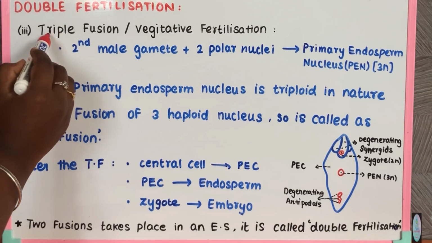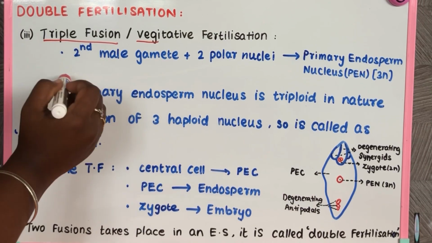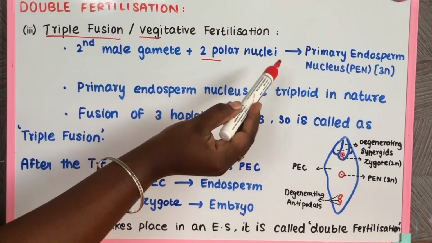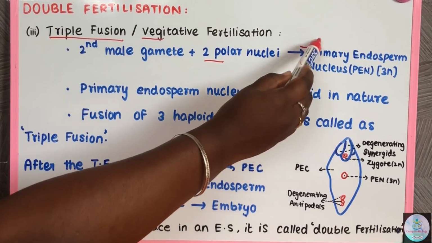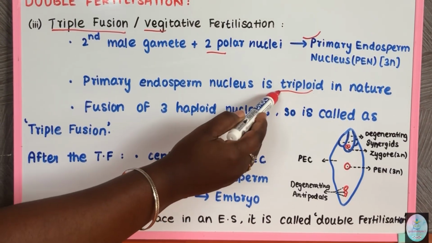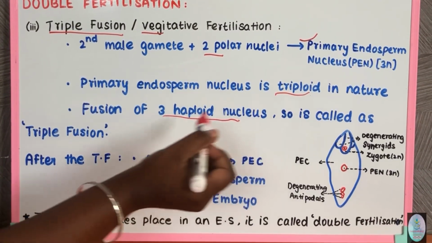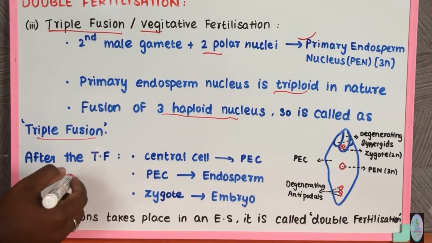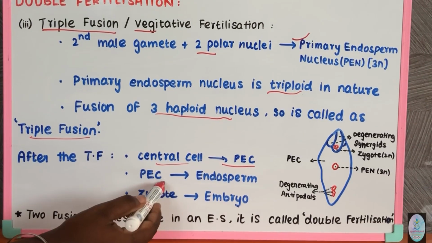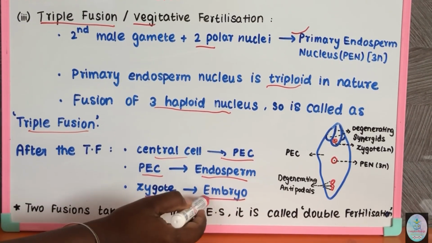After syngamy, triple fusion takes place. It is also called vegetative fertilization. In this process, the other male gamete moves towards the two polar nuclei to fuse with them, and the process produces a primary endosperm nucleus, also called PEN. This primary endosperm nucleus is triploid in nature. As this fusion involves three haploid nuclei, it is called triple fusion. After the triple fusion, the central cell becomes the primary endosperm cell, and the primary endosperm cell becomes the endosperm, and the zygote develops into the embryo.